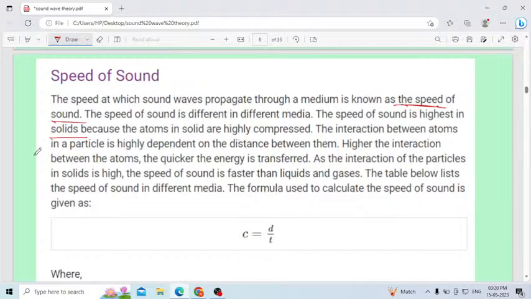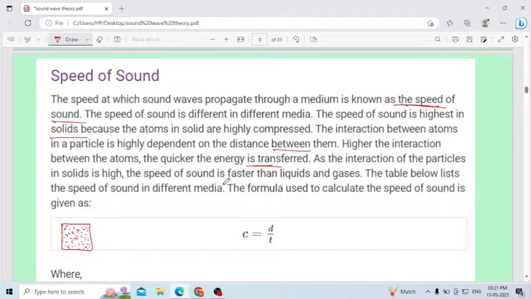The interaction between the atoms in a particle is highly dependent on the distance between them. The higher the interaction between the atoms, the quicker the energy is transferred. In a solid, all the particles are very close to each other, so the interaction between the particles is very easy. Even energy and vibration can be transferred very easily. As the interaction of the particles in a solid is high, the speed of sound is faster than in liquids and